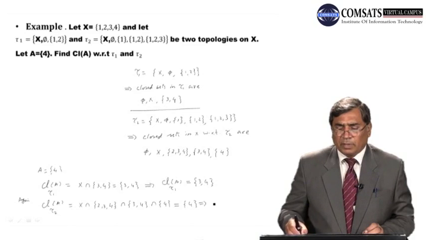So this implies closure of A with respect to Ta2 topology is equal to {4}.